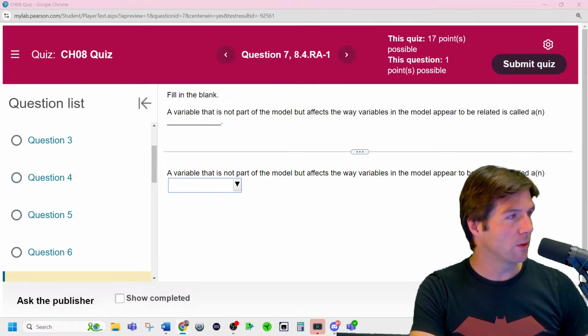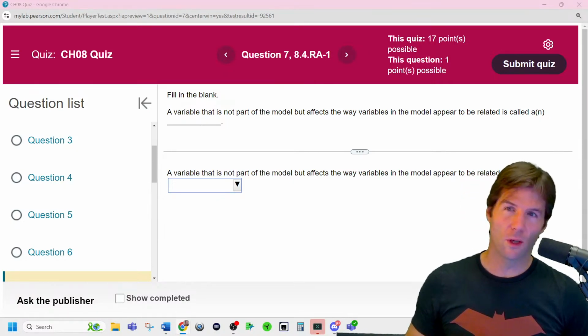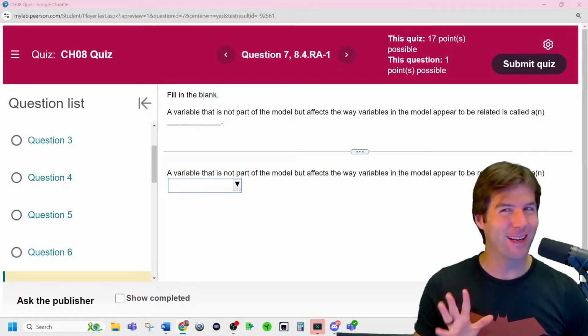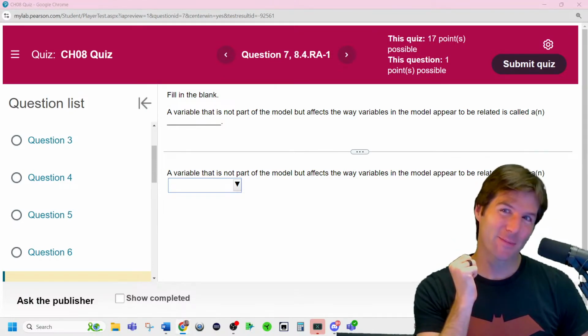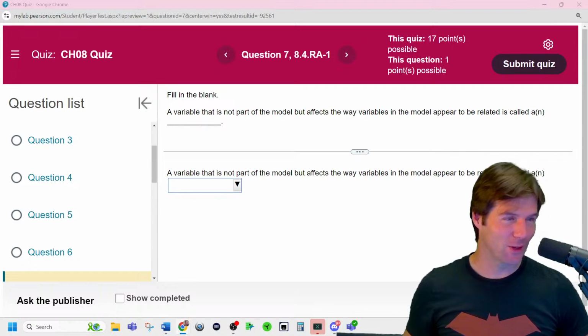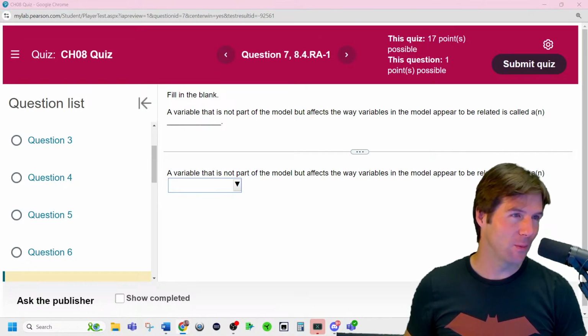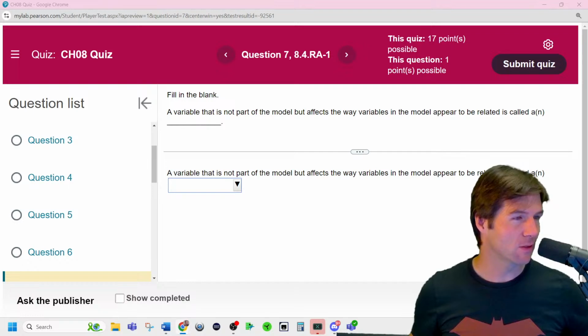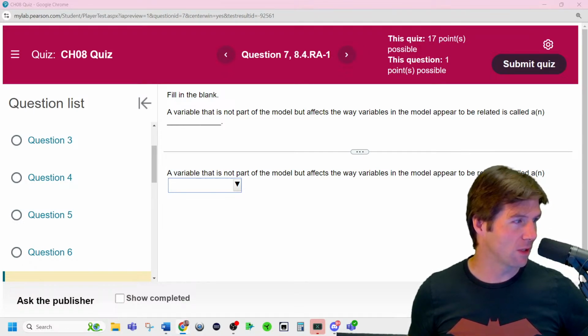Now, what you don't want to do with these questions is click the drop-down menu. Why? Because then you get tips. You want to figure this out without looking at the drop-down menu. And one of my favorite graphics of all time is ice cream sales and shark attacks.